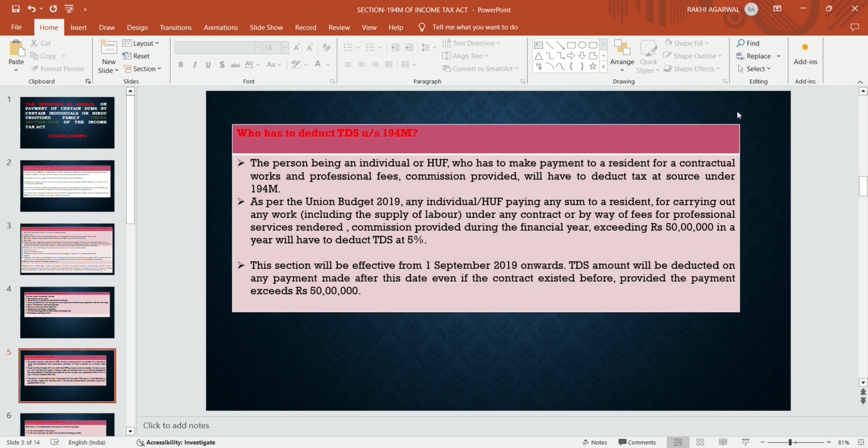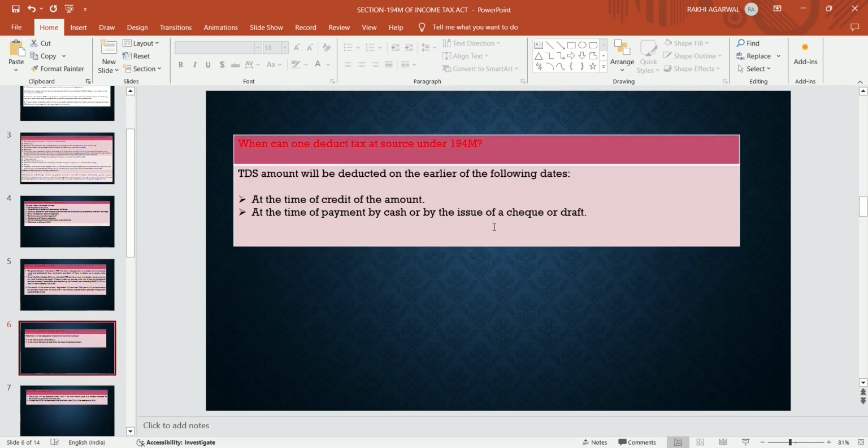Payment even after this date हुआ है पर वो contract exist था पहले का. Provided the payment exceed 50 lakhs. अगर payment exceed हो रहा है 50 lakhs, even the contract is existed before the effective date, but still the payment is made after the effective date, and the limit is exceeding 50 lakhs, then TDS is required to be deducted on that. When can one deduct tax at source under section 194M?